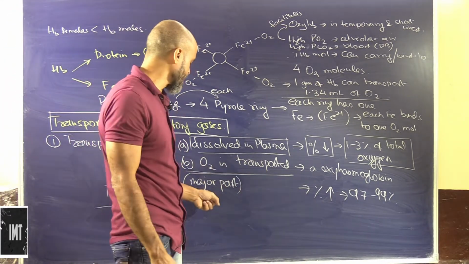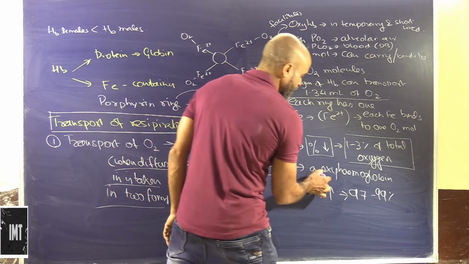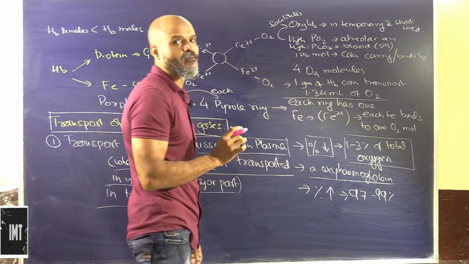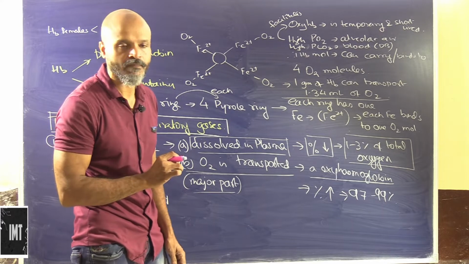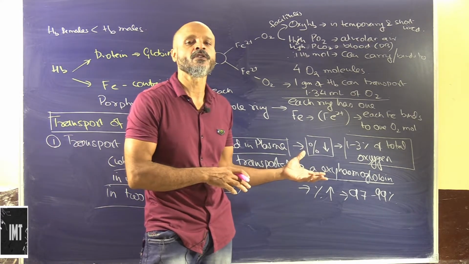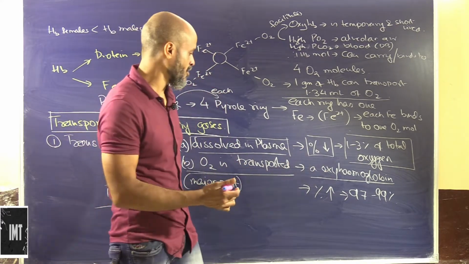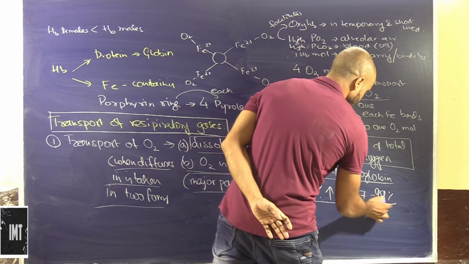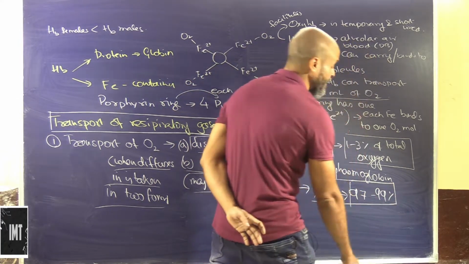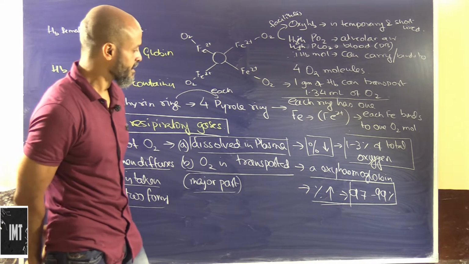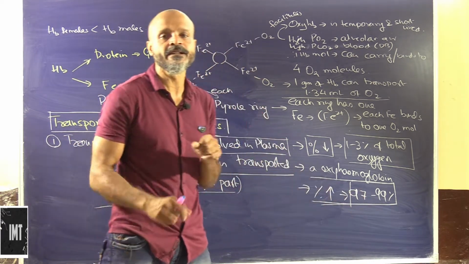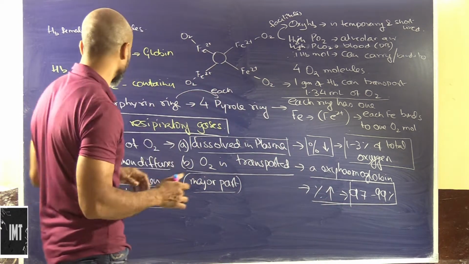So oxygen is transported, the major part, in the form of oxyhemoglobin. We have seen that this is a temporary compound formed by the combination of the pigment hemoglobin and oxygen. Now this has a percentage of 97 to 99%. Okay, this is a very high percentage, and this would be the reason for transfer of oxygen throughout the blood.